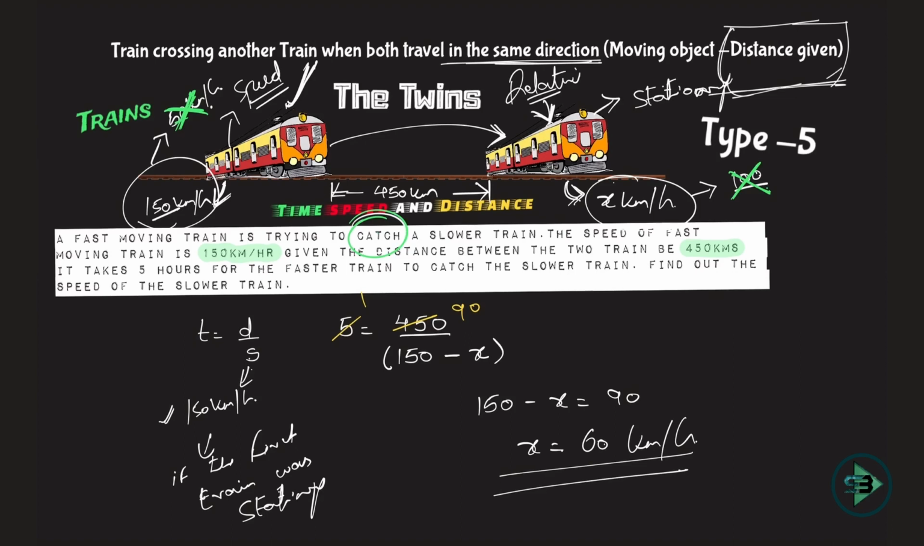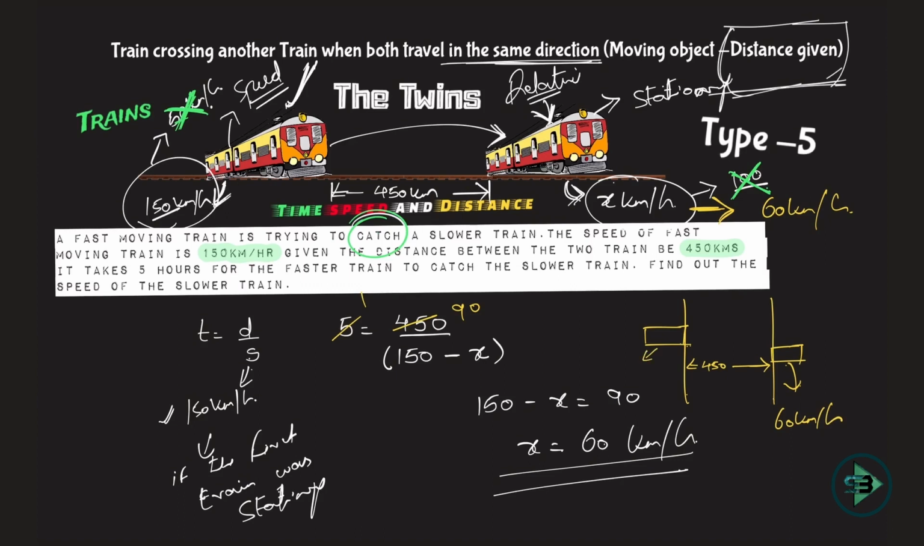So now you can say if the speed of this train is 60 kilometer per hour, which means what will happen in 1 hour. Now imagine a case. This speed is 150. The distance between them is 450 kilometers, and the second train is here. The speed of this is nothing but 60 kilometer per hour. Now imagine what will happen in 1 hour.